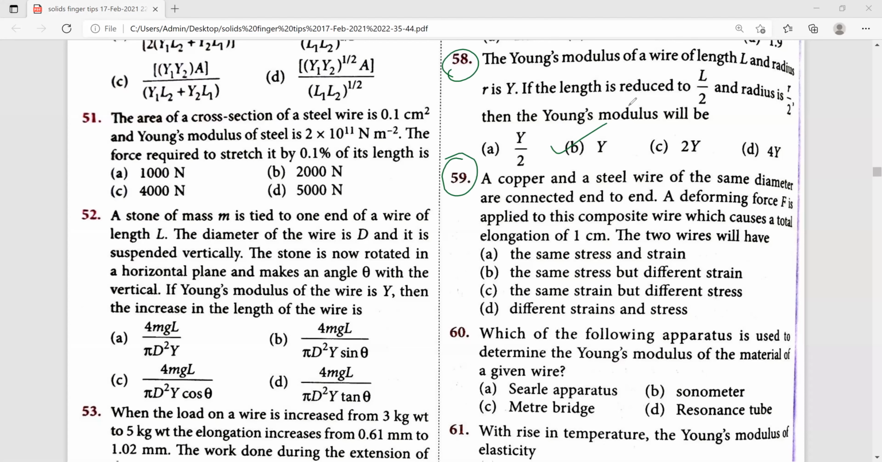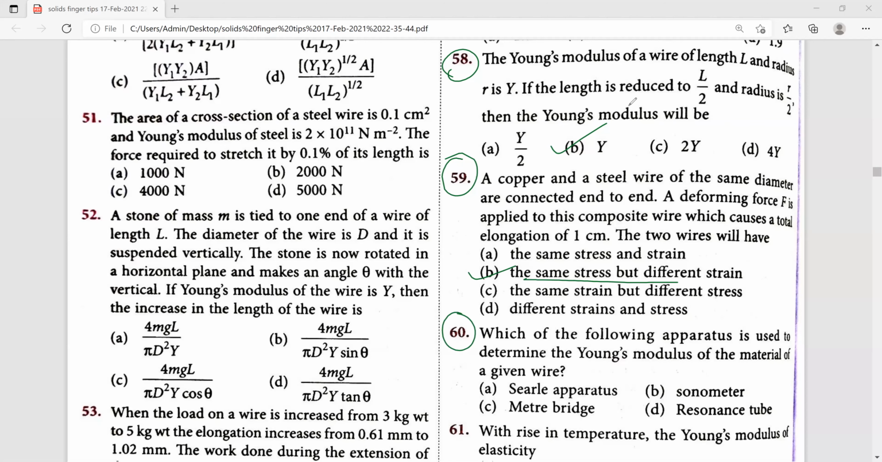Next, 59th one, a copper and steel wire of same diameter are connected end to end. Deforming force F is applied to this composite wire which causes total elongation of 1 centimeter. The two wires will have, 4 options they have given. So B one is the right answer because stress is equal to force by area. Same stress but different strain.